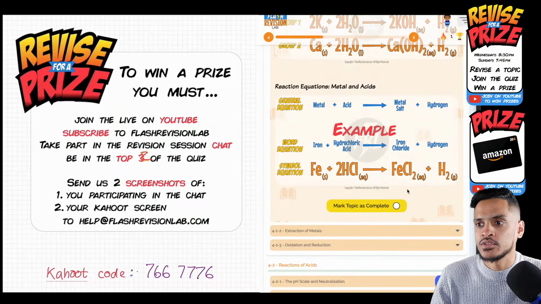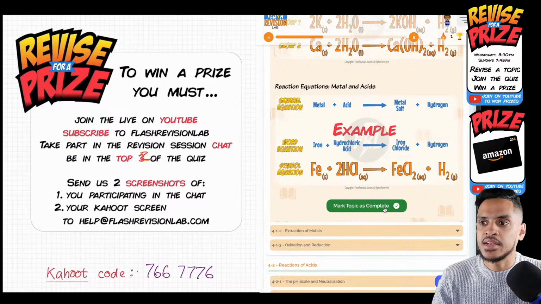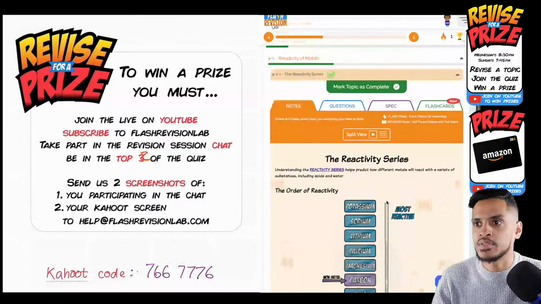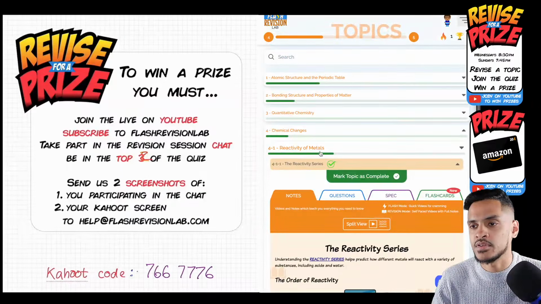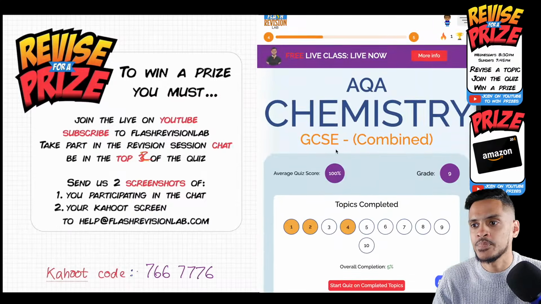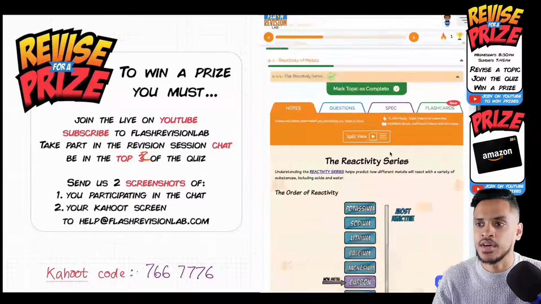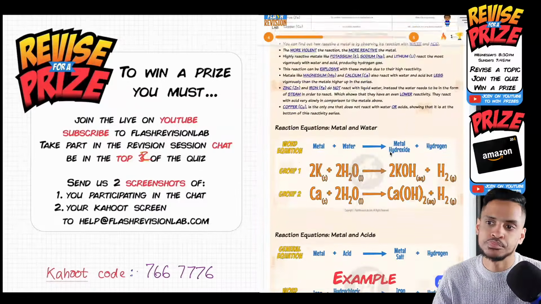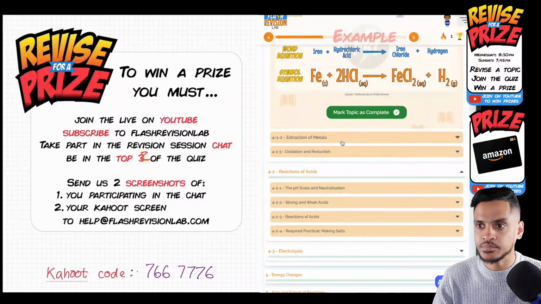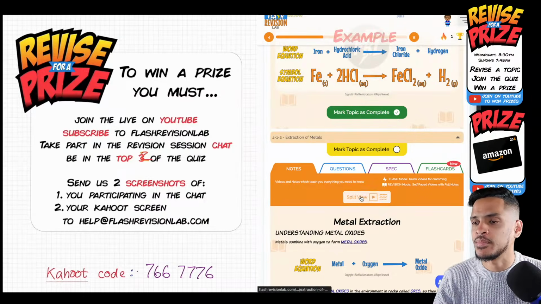Okay. So once you're done with that, once you're happy with the topic, you mark it as complete and it turns green, and then your percentage goes up. So you can see here, reactivity of metals is about a third of the way through, and overall completion is 5%, but that will go up every time you check a topic. Okay, so let's move on to extraction of metals.